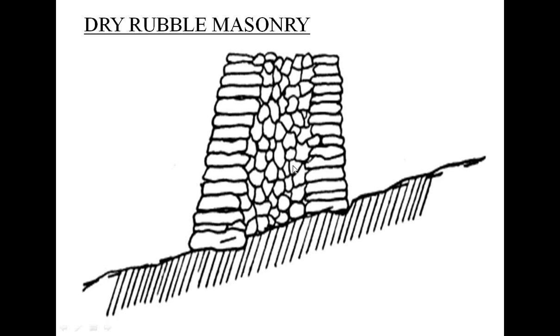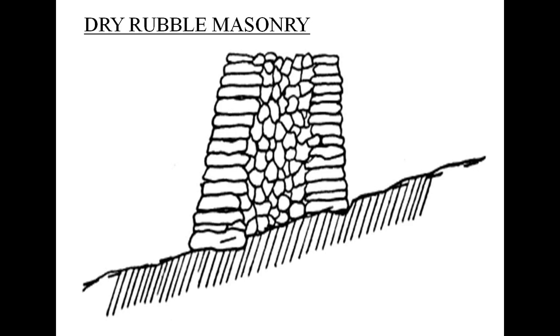Dry rubble masonry is rubble masonry made of courses in which mortar is not used in the joints. Here you can't see any mortar joint. This type of construction is cheapest and requires more skill in construction.